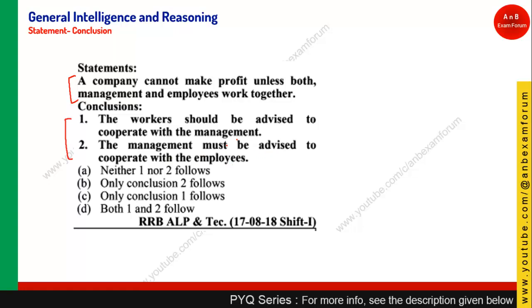Since a company cannot make profit unless both management and employees work together, in this statement both are advised to cooperate. So both conclusions follow; either management or worker, they should cooperate, vice versa. So option D, that is both 1 and 2 follow, is the right answer.